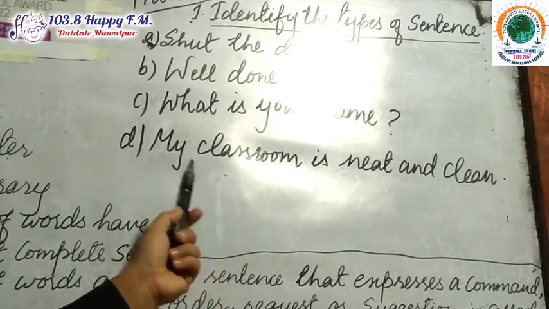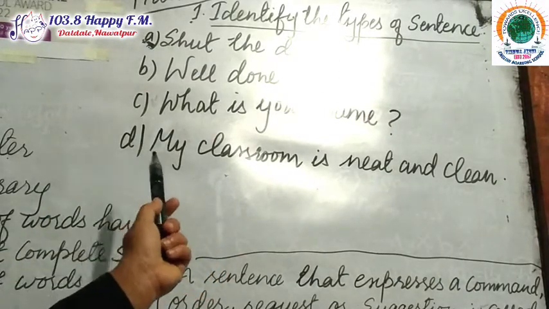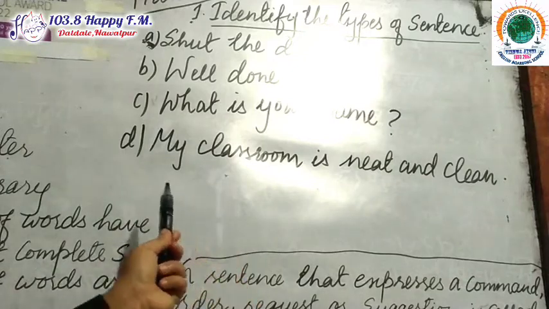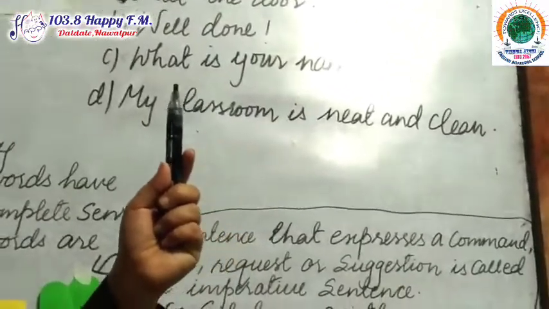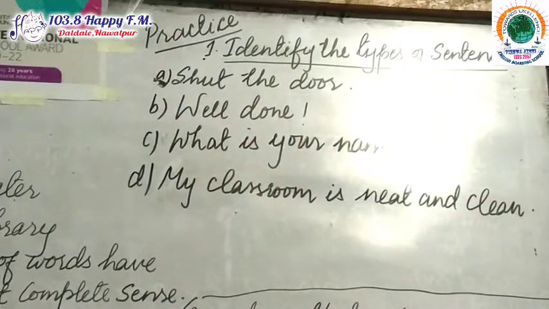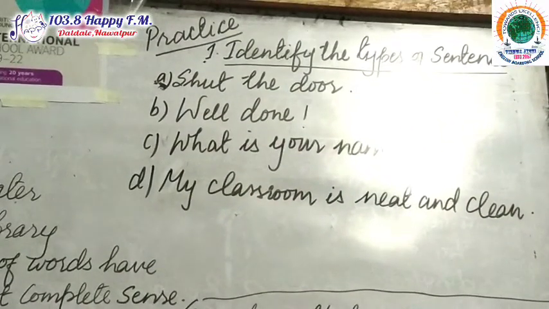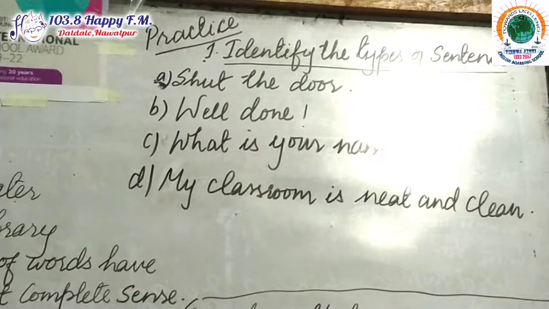Let's find out which types of sentence these are. Number A, shut the door. What type of sentence is this? Here it is giving a command, shut the door. If that is a command, then it is an imperative sentence.